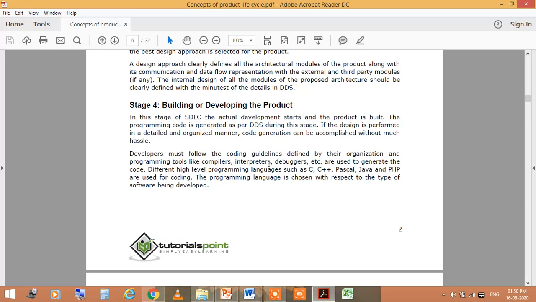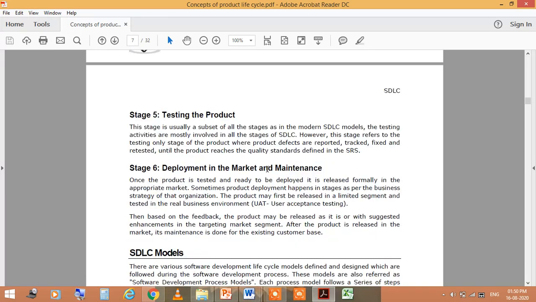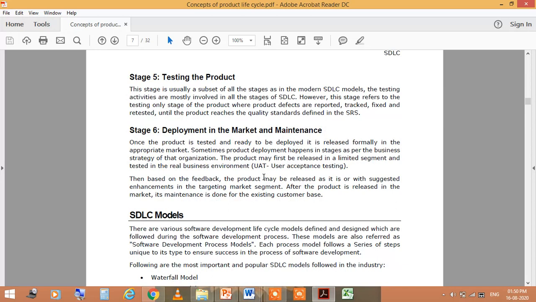There are different high-level programming languages like C, C++, Pascal, Java, and PHP used for this coding purpose. The programming language is chosen with respect to the type of software being developed. Now, the fifth stage is basically a subset of all the stages in the modern SDLC models. The testing activities are mostly involved in this stage.